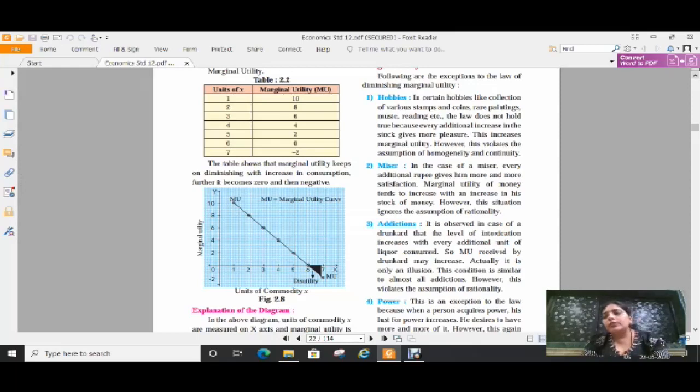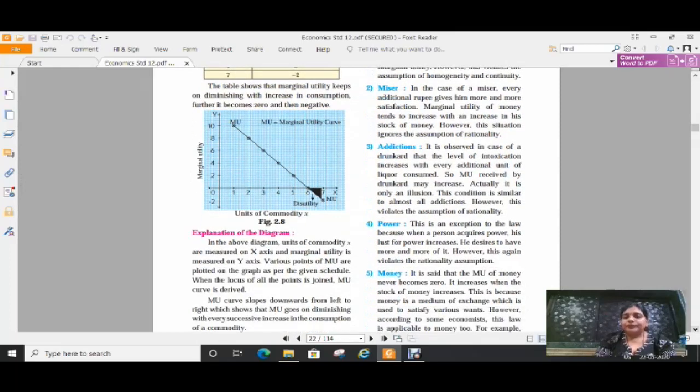Addiction. All of you know about addiction. In the types of utility we have seen ethical and non-ethical. In that case, see, a person who is a drunkard, who is addicted to liquor, if you give him one more additional unit of liquor, he will be happy. His satisfaction level will always increase, not decrease.